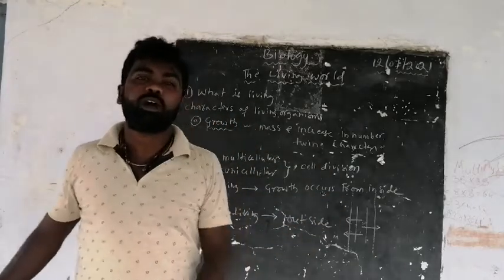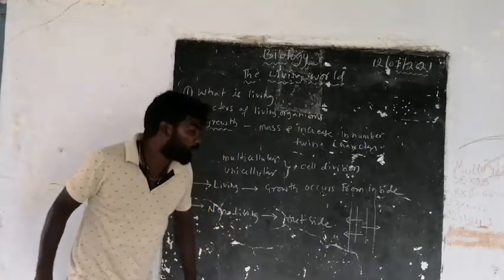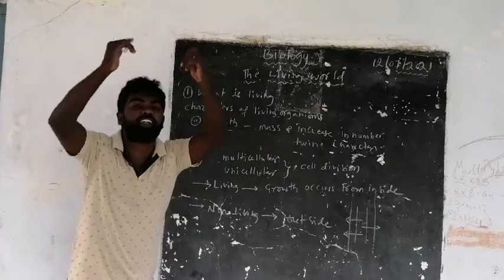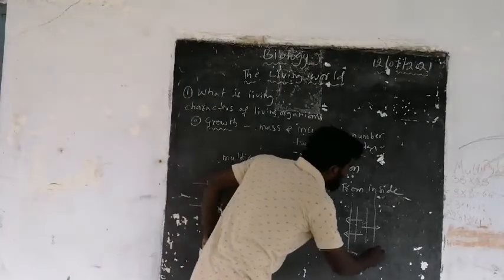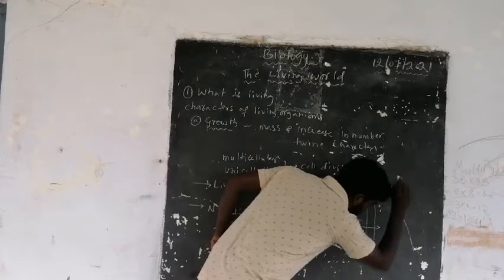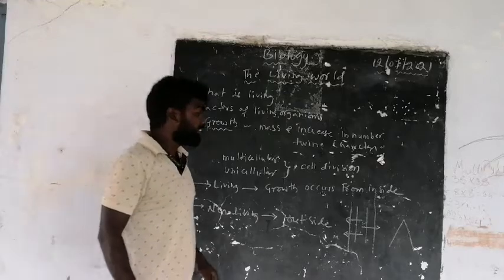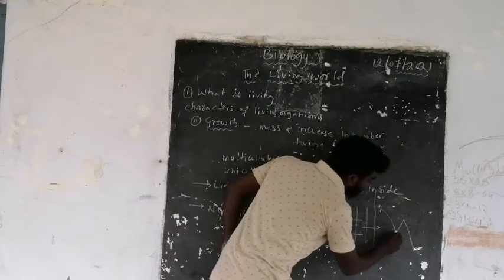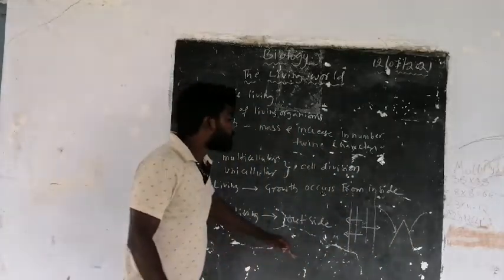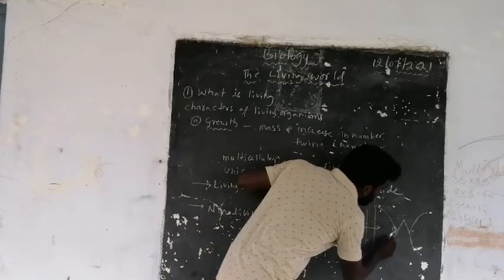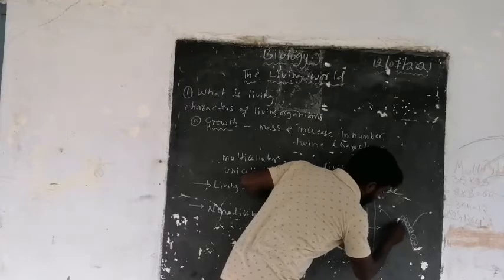How does growth occur from outside in non-living objects? They grow by the accumulation of material on the surfaces. For example, this is a mountain in the Himalayan region. During the winter season, snow falls on the mountain, and the mountain grows.